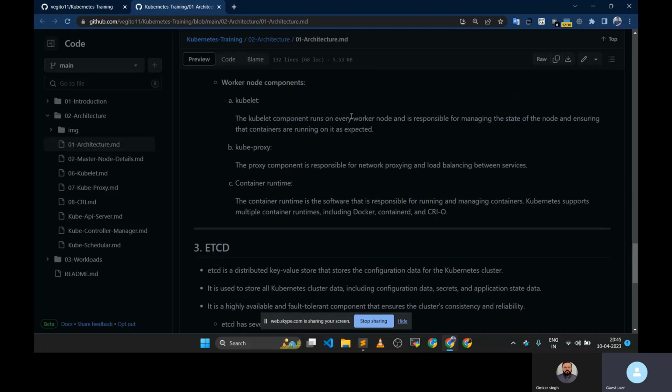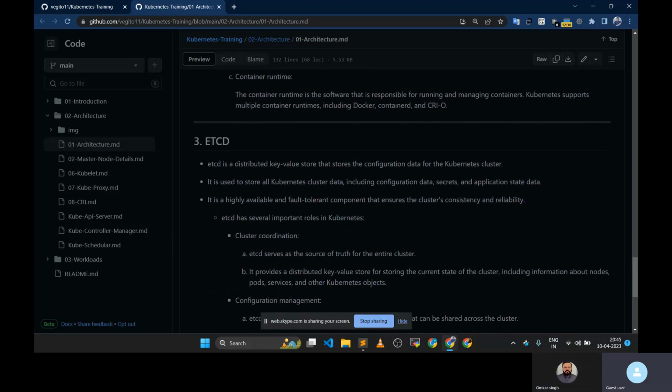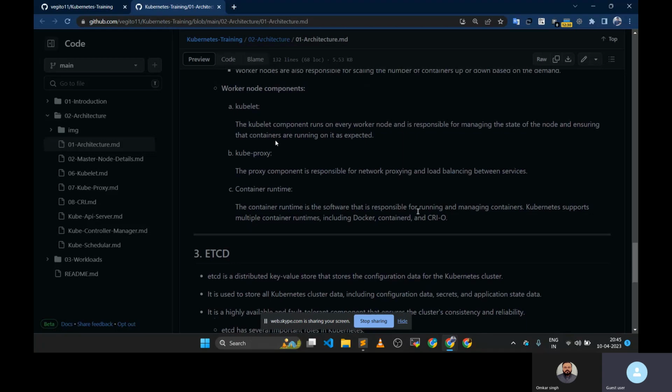Okay, so it is like everyone is delegating their responsibilities to someone else. Suppose you want to create a pod, we say to the API server, please create a pod. That API server will send that request to the scheduler. Scheduler will send that request to a particular node. Node will send that request to the kubelet, and kubelet then sends that request to the container runtime, which is Docker or containerd. Okay, got it? Got it. So these are the components of the worker node.